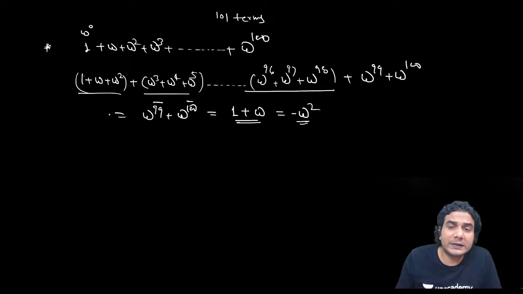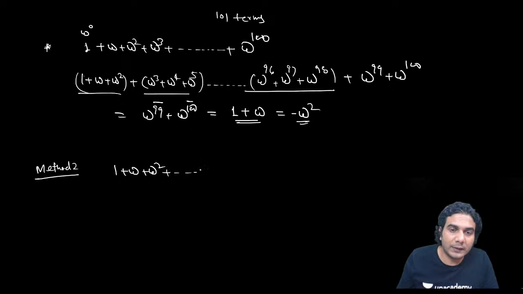Second, you could do it as a GP, so you can find the sum of the GP. The only thing is that the common ratio should not be 1. Then you can apply the formula. If the common ratio is 1, then all the terms will become equal, but that is not the case. So method 2: 1 plus omega plus omega square and so on up to omega raised to 100. How many terms do you have? 101 terms, remember that.